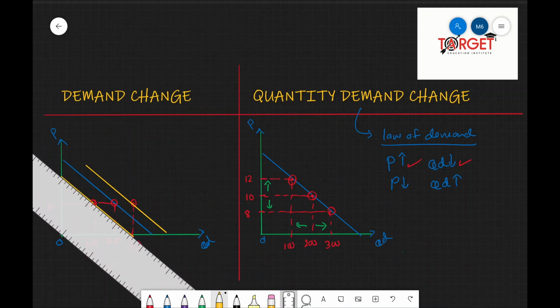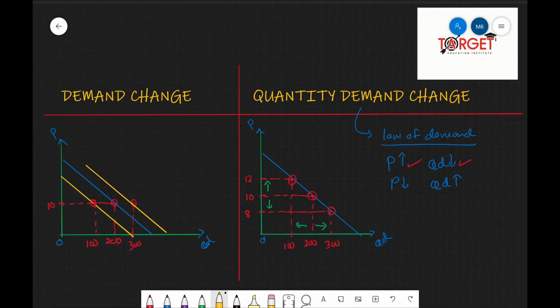So I hope you understand what we mean by change in demand and change in quantity demanded. A change in demand would shift the demand curve. A change in quantity demanded will not shift the demand curve. It would only shift the points along the demand curve. Hence, the change in quantity demanded clearly represents the law of demand, while change in demand does not represent the law of demand. Rather, it represents a change in demand due to any reason other than price.